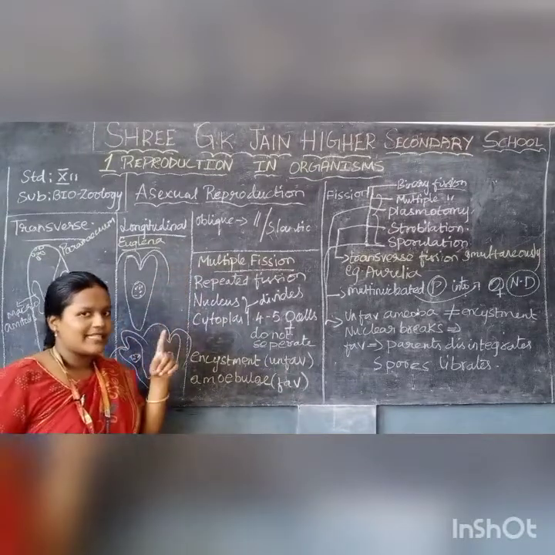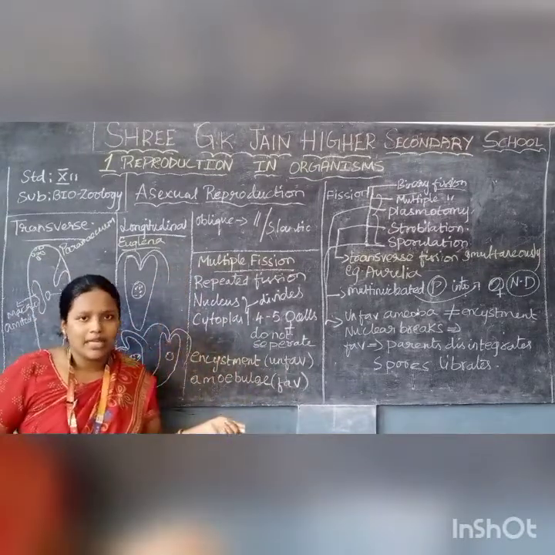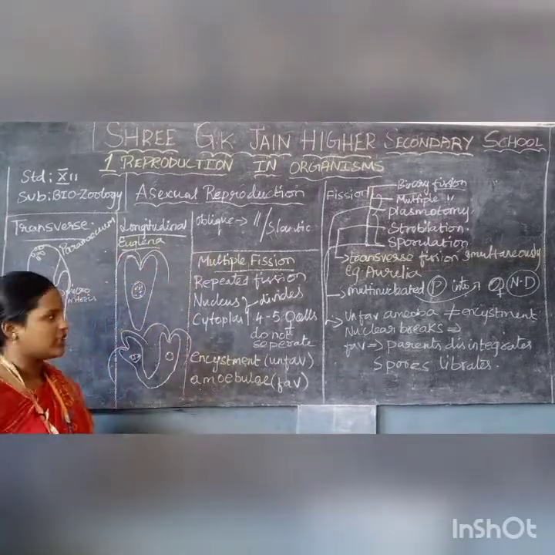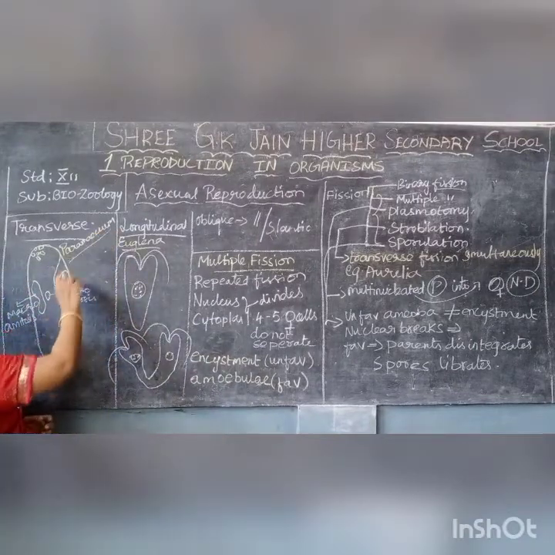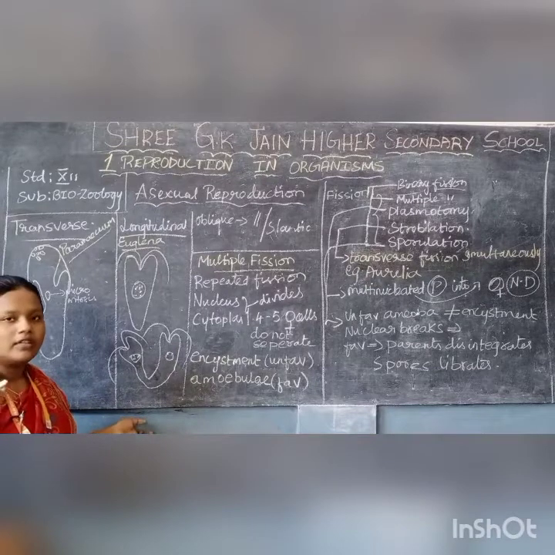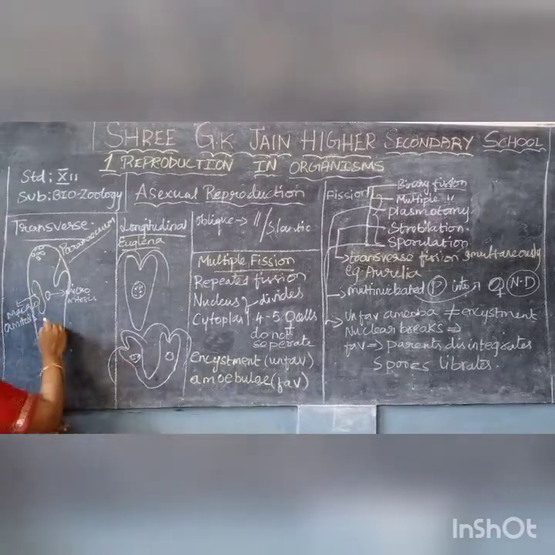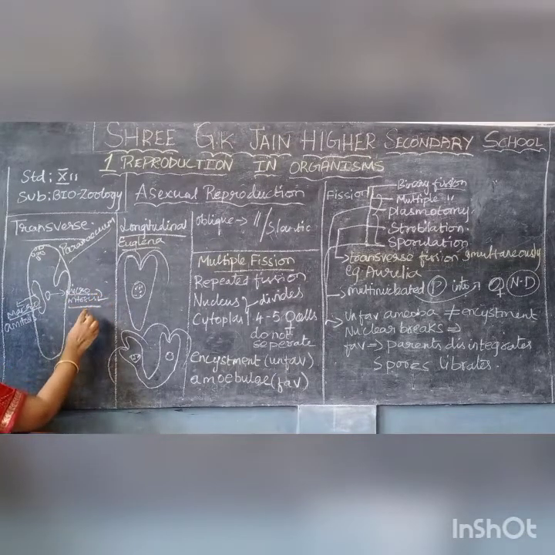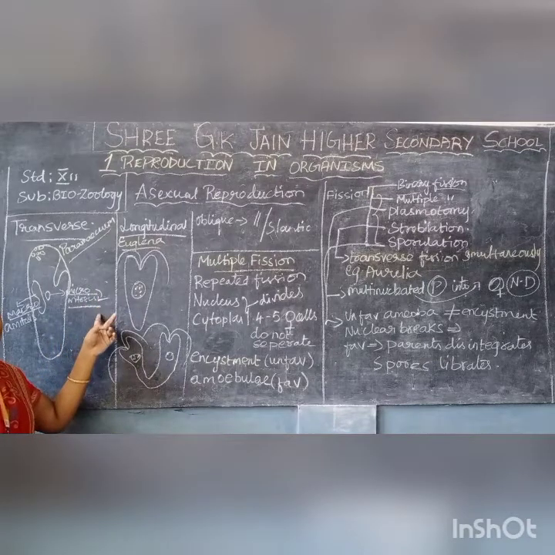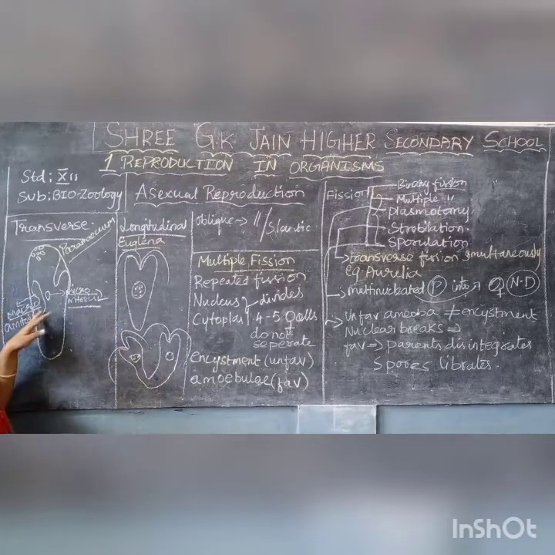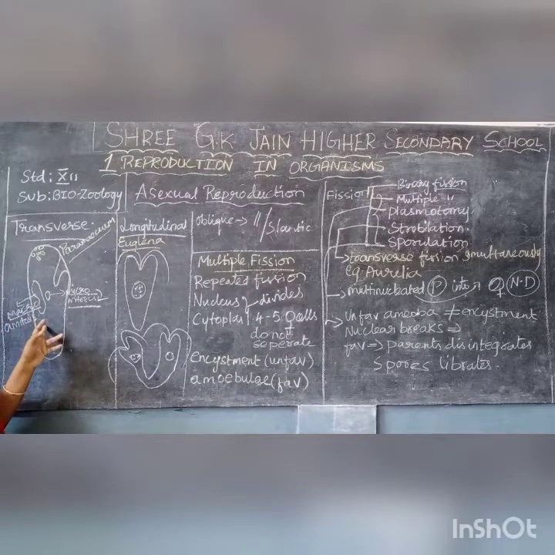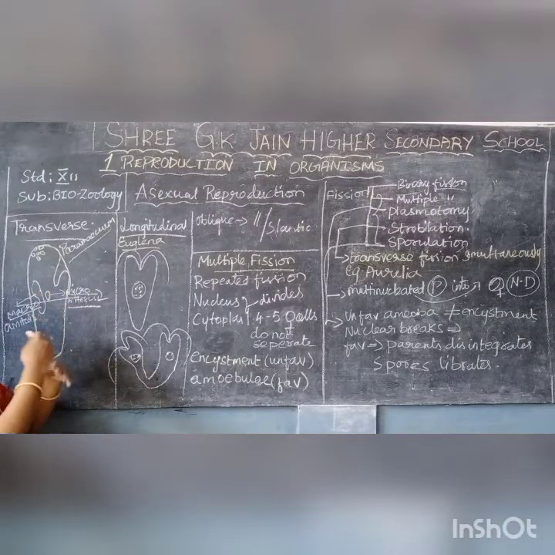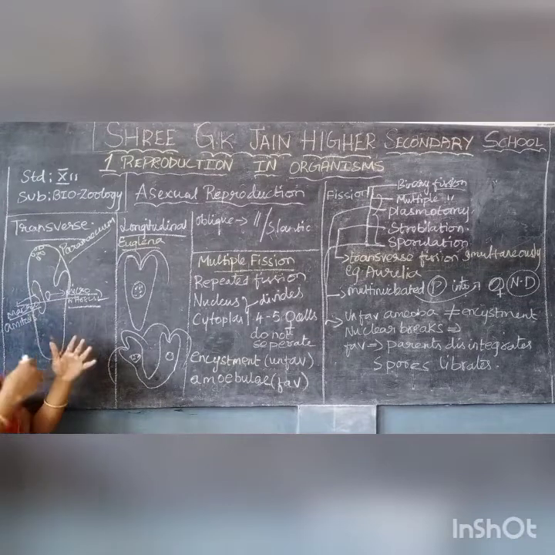Continuation of binary fission: we had seen the first type, simple and irregular binary fission. Now we are going to see transverse, longitudinal and oblique binary fissions. Transverse binary fission I am going to explain with an example. The organism is paramecium, so you can see here. Paramecium has a macronucleus and a micronucleus. Micronucleus division takes place by mitosis and the macronucleus division takes place by amitosis, and the division takes place like this. The parent divides into two complete daughter cells.